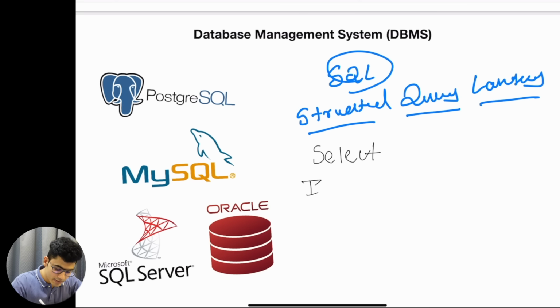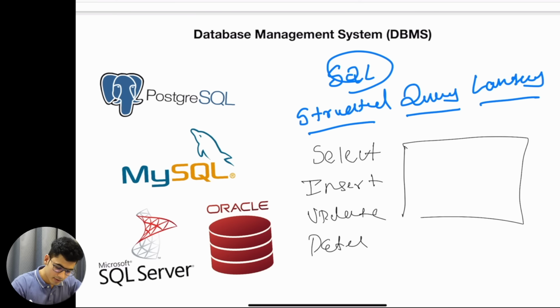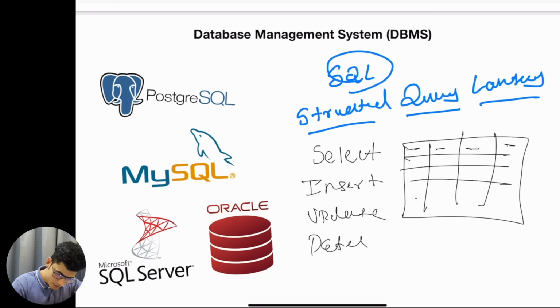We can insert the data. We can update the data. We can delete the data. All of this data is getting stored inside the table. It looks something like this. A table will have column names and the actual data stored inside. So this is where all of the actual data is getting stored.